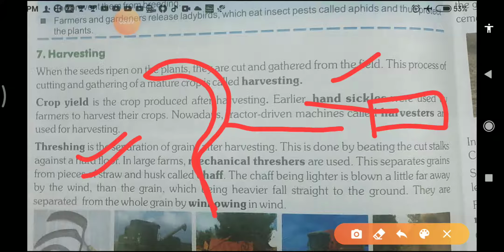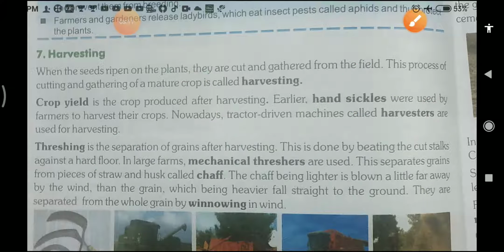Now let's move on to another point, that is threshing. I hope you understand the point about harvesting. Very simple: the process of cutting and gathering of a mature crop is termed harvesting, and it is done either by hand sickles or by the tractor-driven machine called the harvester. Now we come to the point of threshing.